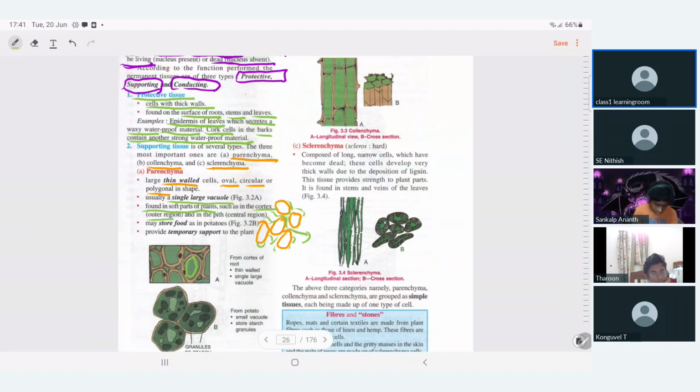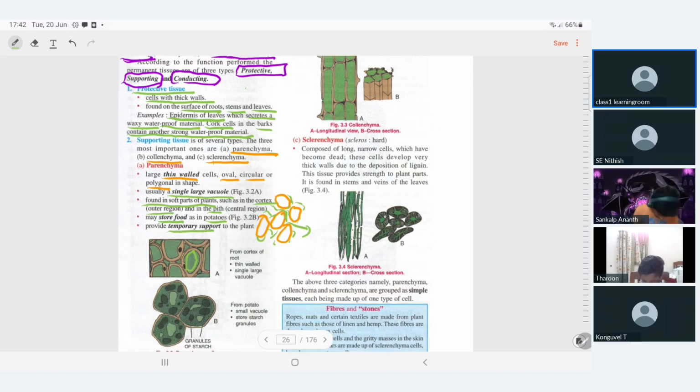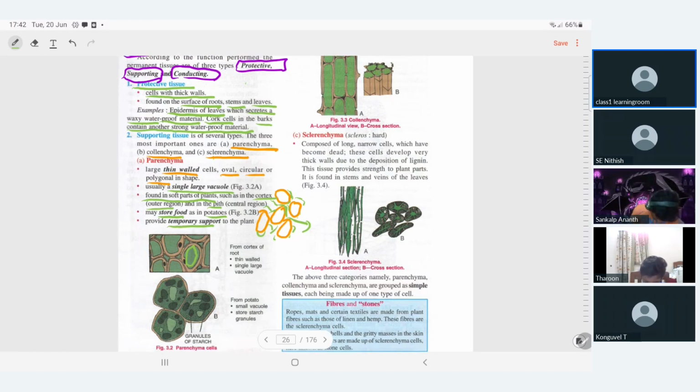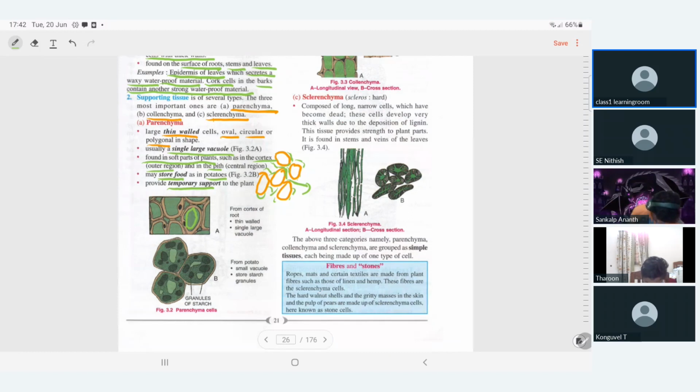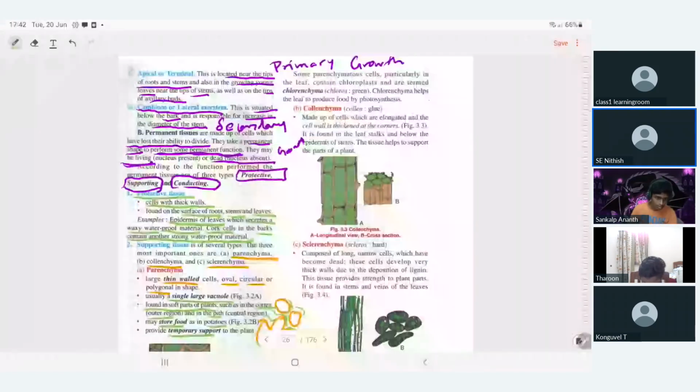What is the function? They store food, like in potatoes. Sometimes they provide temporary support to the plant. What do you mean by temporary support?